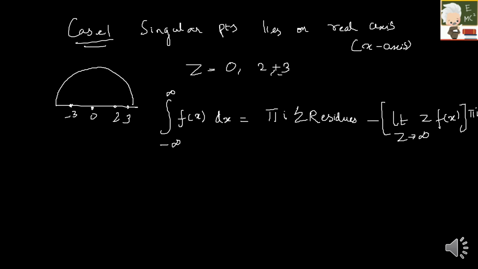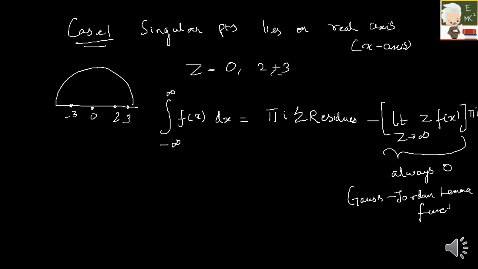But this term is always 0. Why? What does this function mean? First of all, this is the Jordan's lemma function.